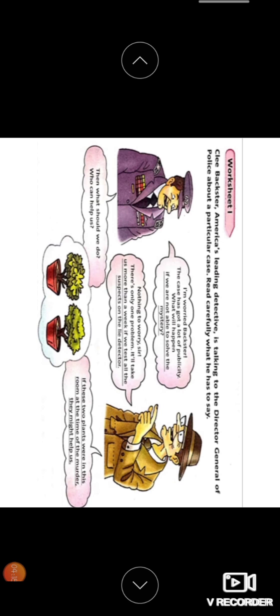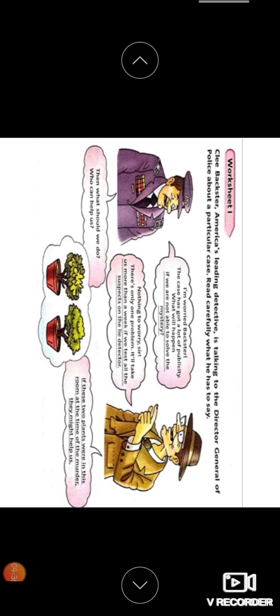Okay, so what will happen if they are not able to solve the mystery? If they were not able to solve the mystery, then it will be a big shame, of course, right? It's a shame for the department. So how many weeks will it take if they test all the suspects on the lie detector? It may take a week. Already it is given, more than a week.